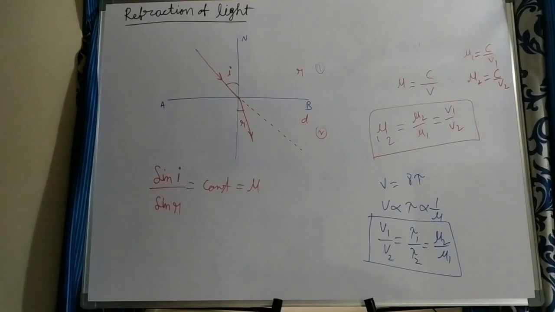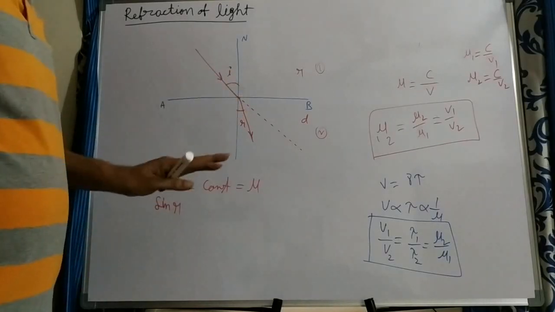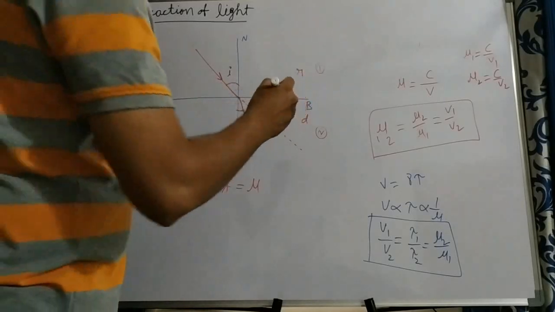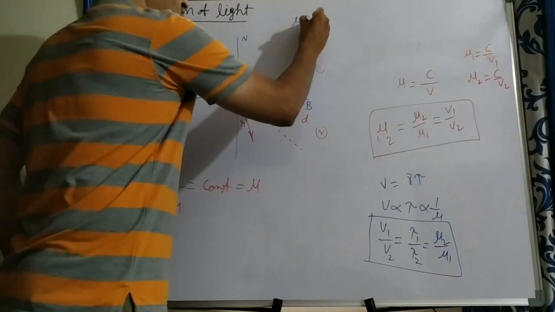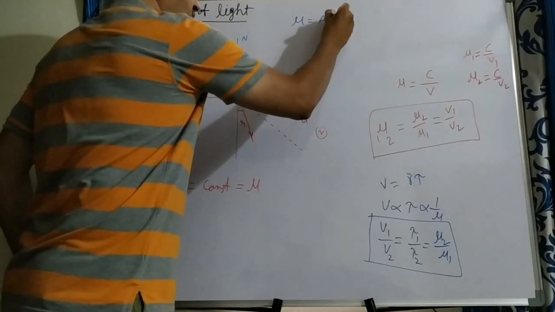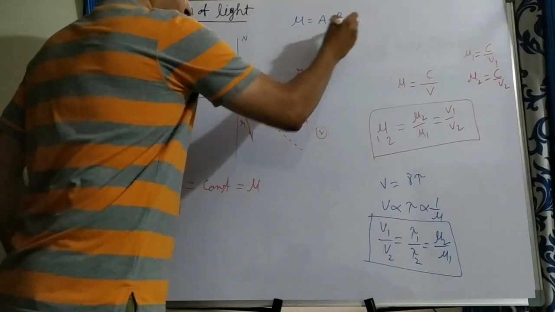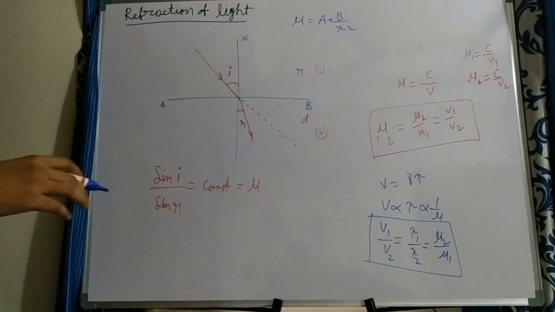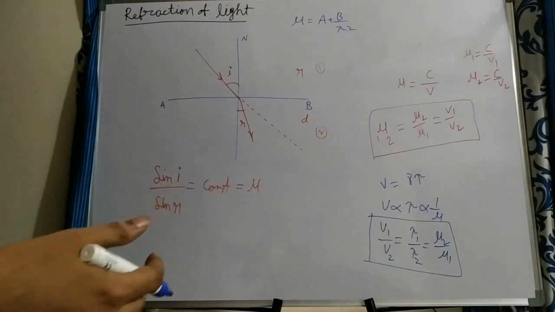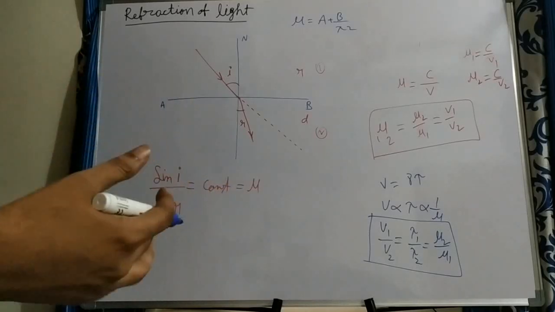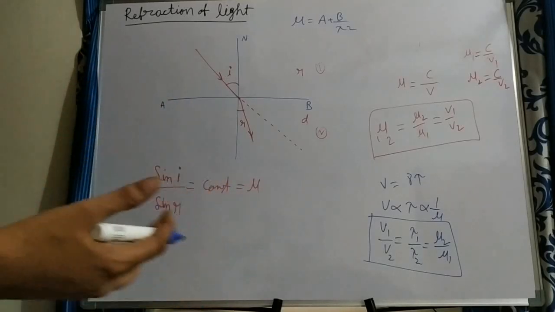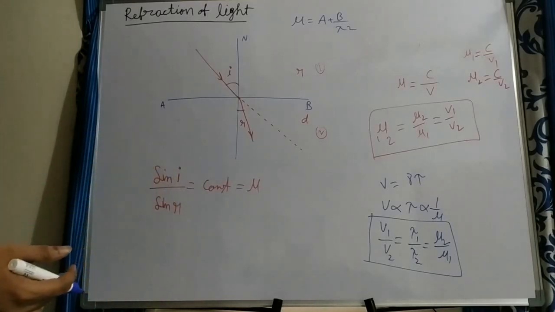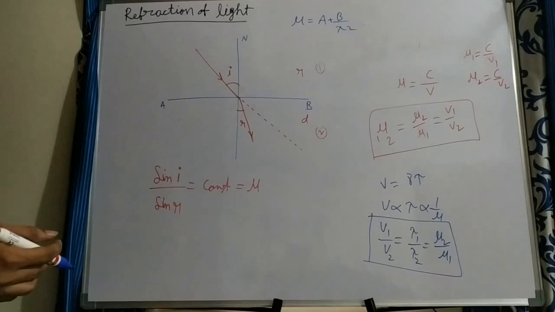But based on the wavelength, a small change is there in the refractive index of the medium. They give a relation like this: mu is equal to some constant a plus b by lambda square. That variation is very small. That's why they didn't take that variation. They treat all wavelengths, all frequencies in a given medium as traveling with the same speed. So the refractive index is also the same, but a slight difference is there.